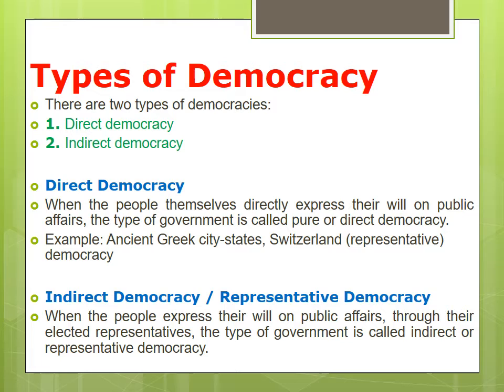Types of democracy. There are two types of democracies. How many types of democracies? There are two types: direct democracy and indirect democracy. Direct democracy: when the people themselves directly express their will on public affairs, the type of government is called pure and direct democracy.